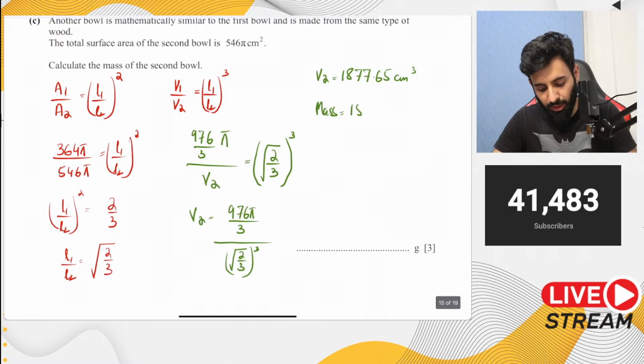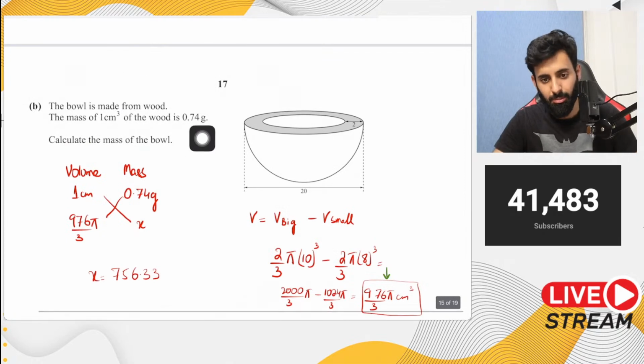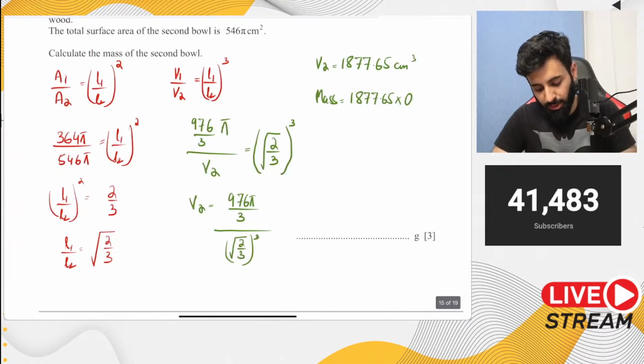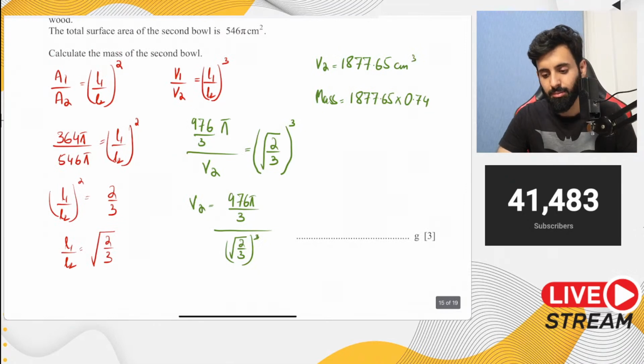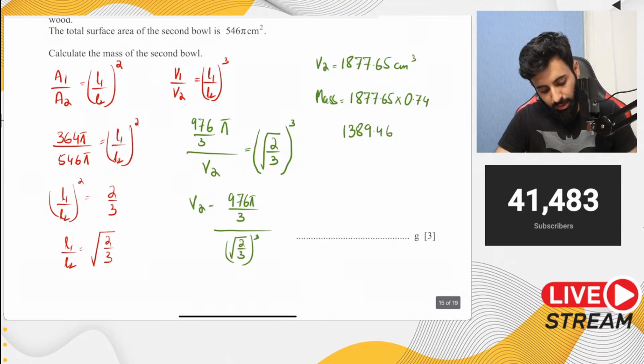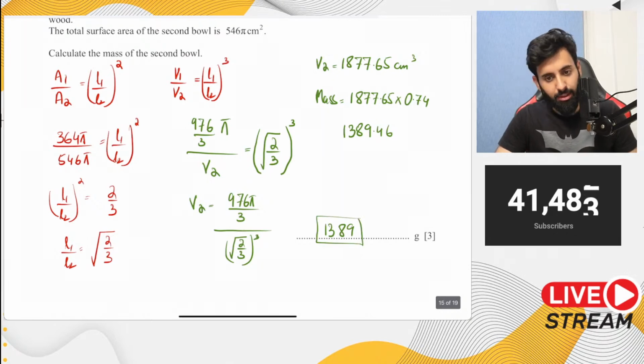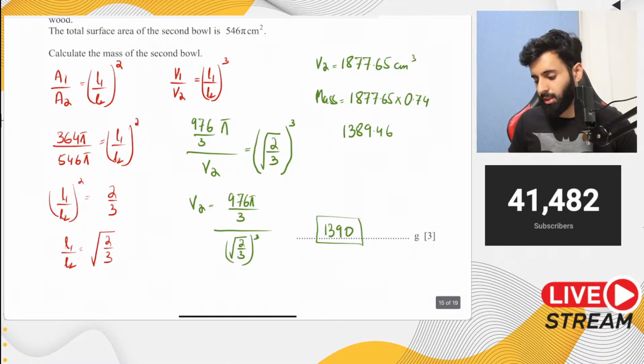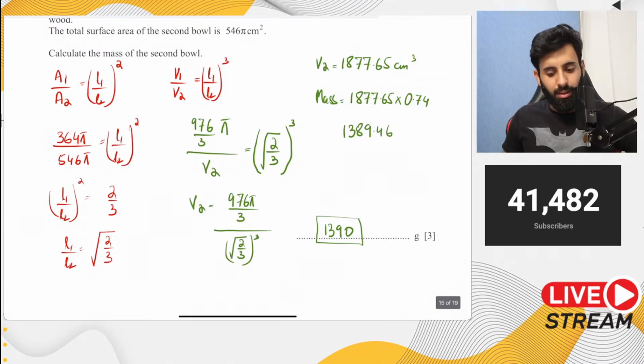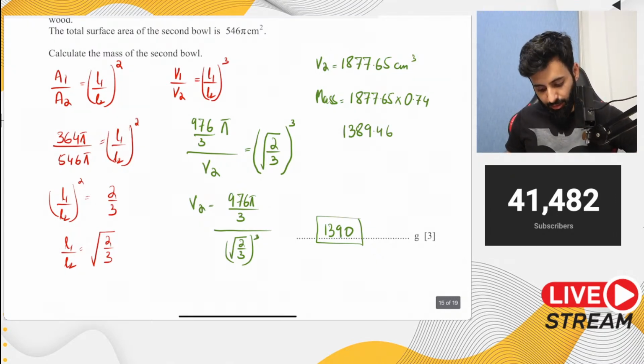Now we know that if you want to find out the mass, all you have to do is multiply the volume by whatever the mass is of 1 centimeter cube, which is 0.74. So now I'm going to multiply it by 0.74, and if you do that correctly, what you're looking at is 1389.46, which you can round off and write as 1389 grams. And there you go. That's your final answer. Actually, if you round it off correct to 3 significant figures, you know what it will be? It will be 1390. Yeah, 1390 grams. And there you go. That's the final answer, as well as the end of today's stream.